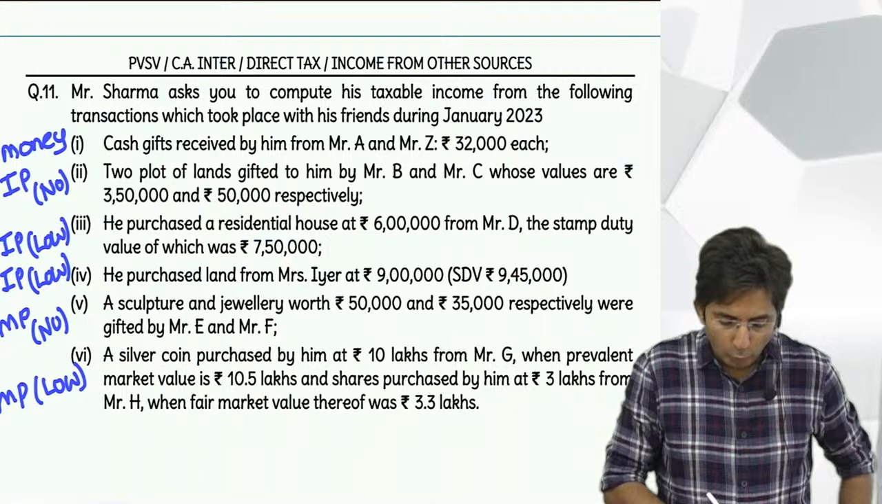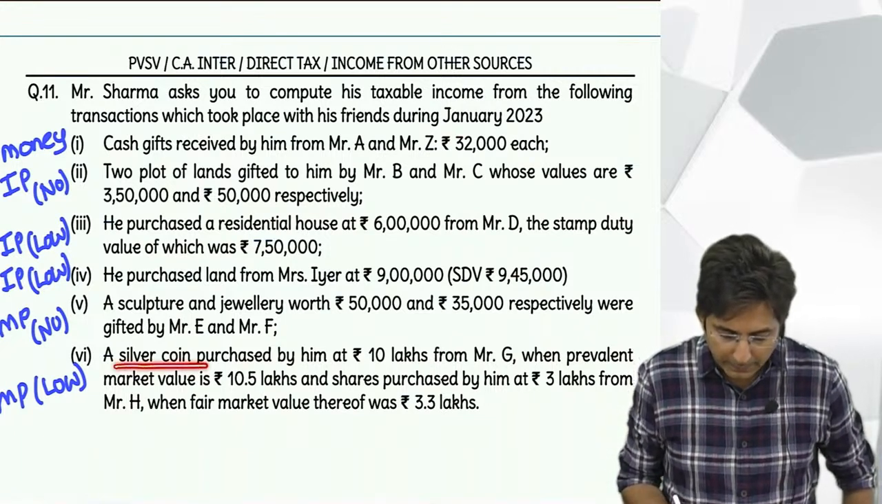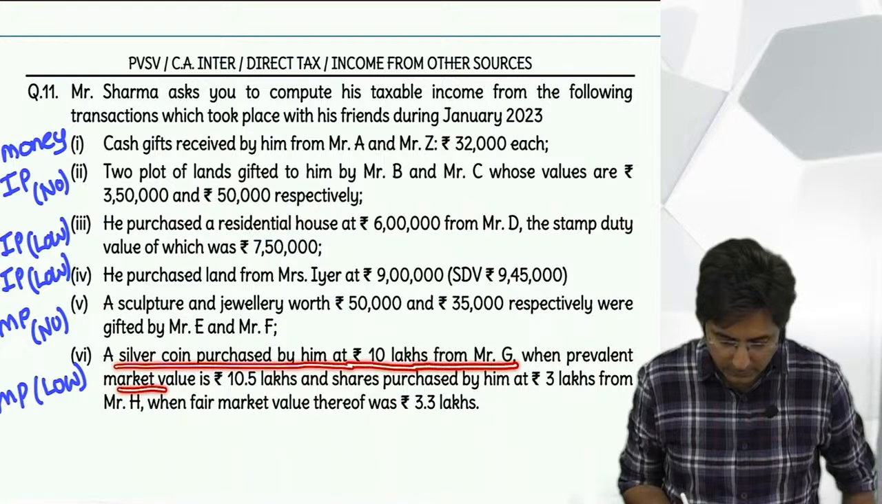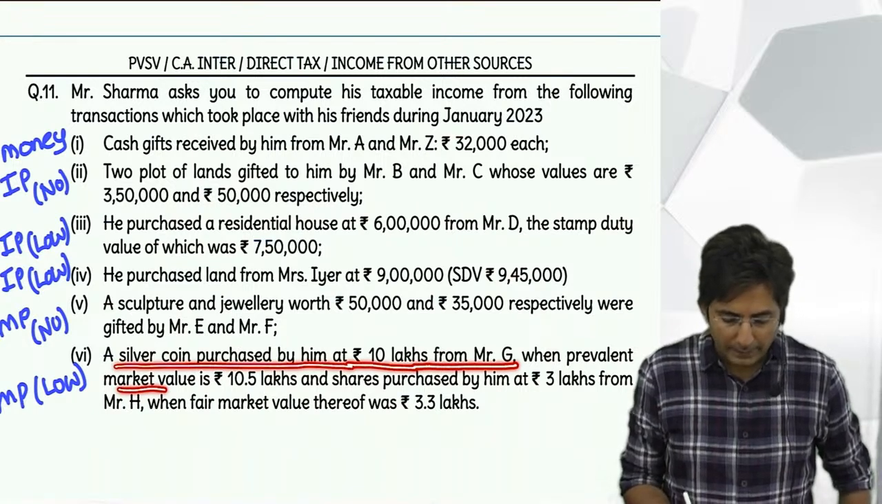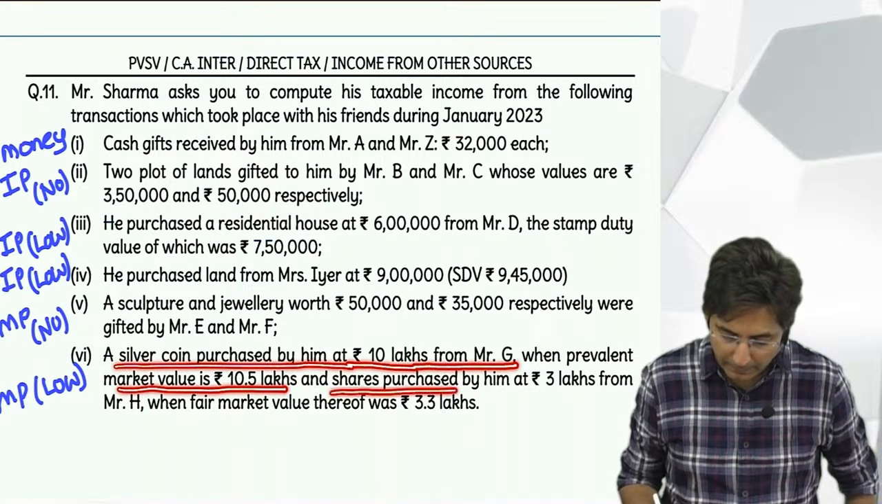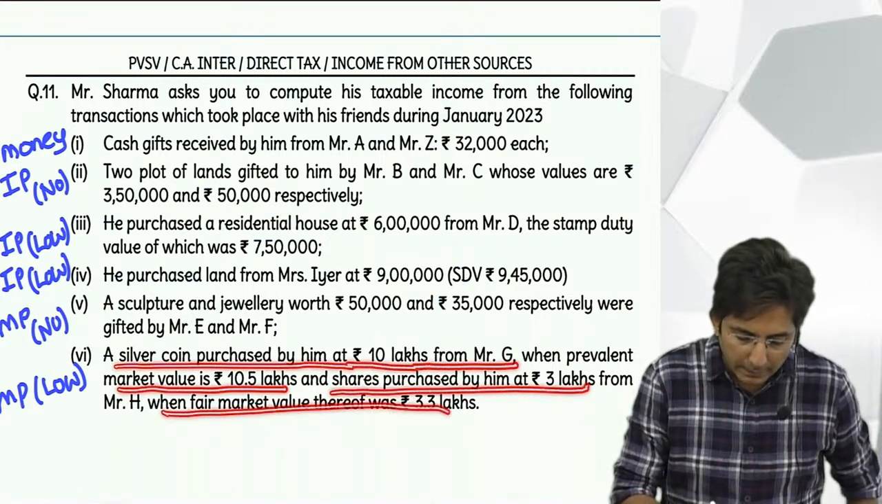Movable property, low price. Read what is given. A silver coin purchased by him at 10 lakhs from G when the prevalent market value was 10.5 lakhs. And shares purchased by him at 3 lakhs from H, where the market value was this much. So there are two things here.